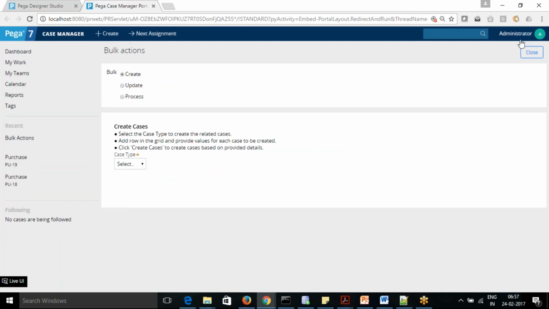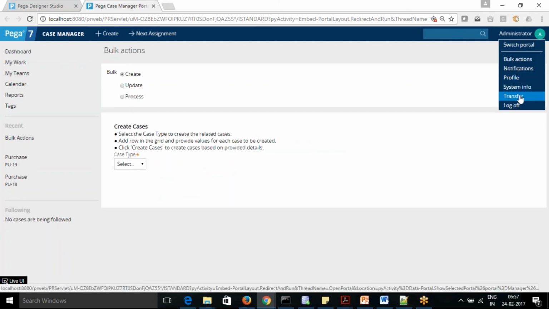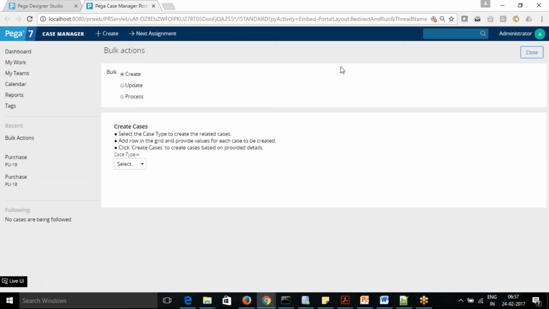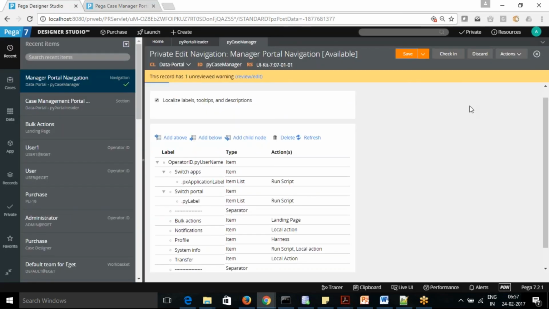So let's see, if I go here and click on that, I will see the transfer option. Oh, okay, this is actually, oh, I don't want to add that as a local action then.